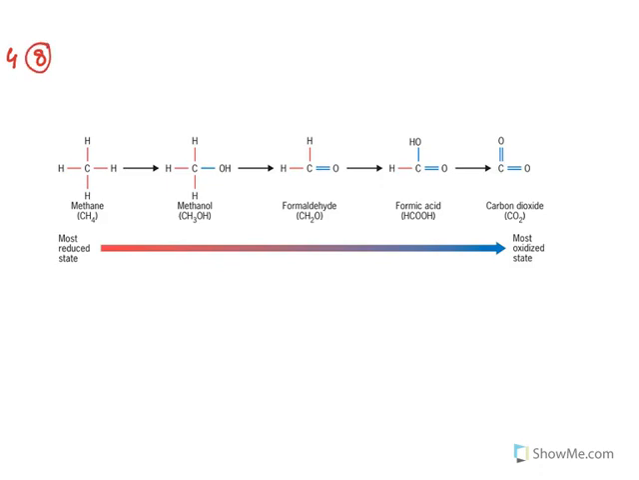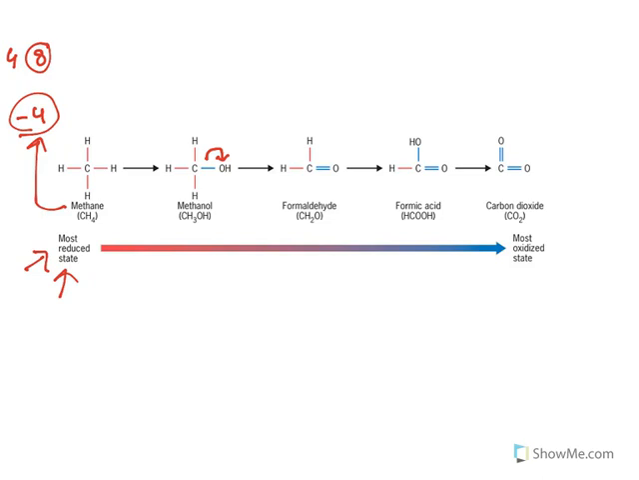So the oxidation state is known as -4. 4 more electrons are there. So in methane, the carbon oxidation state is -4. Most reduced. Why? 4 more electrons are there. More electrons means reduced state. Moving further, methanol. See, in methanol, oxygen will be taking these electrons.